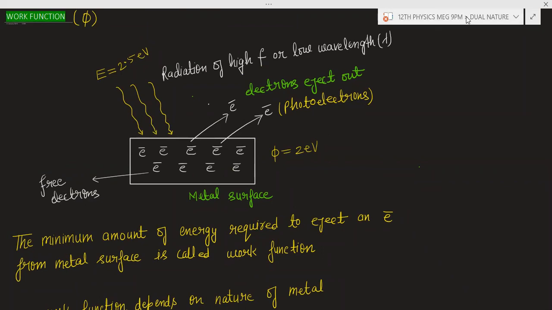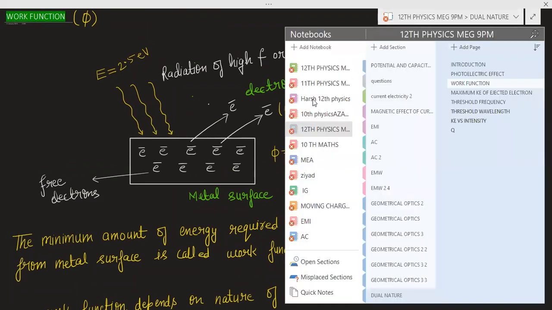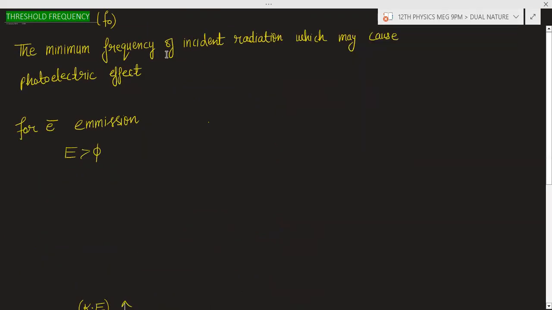That frequency is known as the threshold frequency. It is the minimum frequency of the incident radiation which may cause the photoelectric effect. If the frequency of the incident radiation on the metal surface is less than that frequency, there will be no photoelectric effect. What is the photoelectric effect? No ejection of electron will be there.